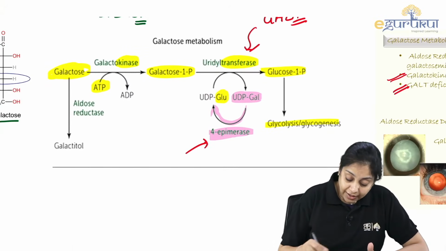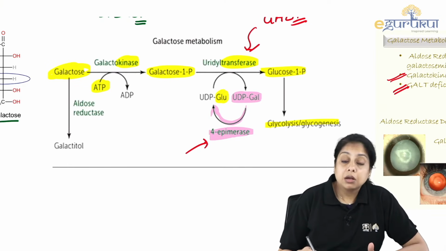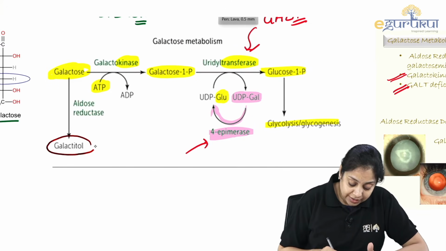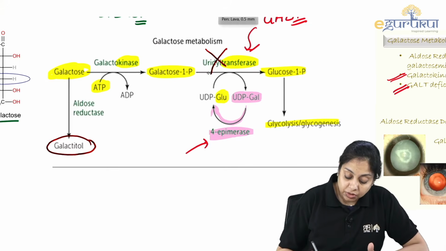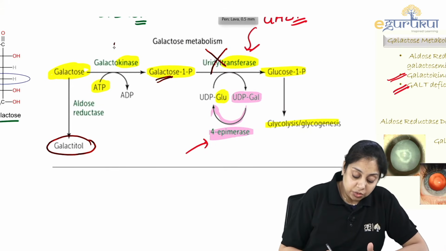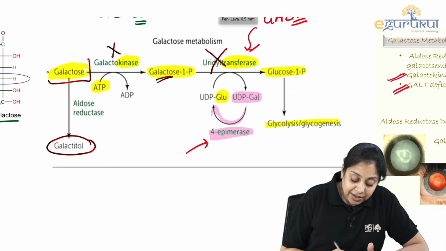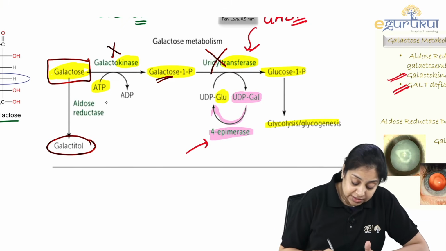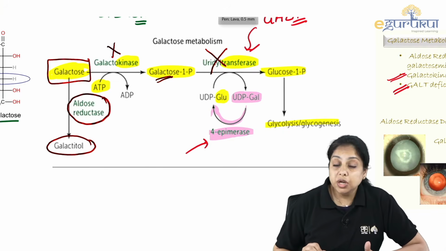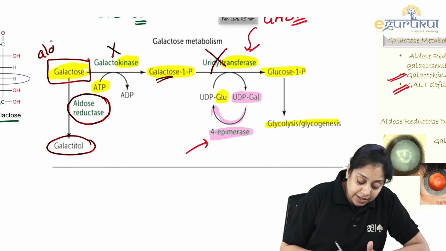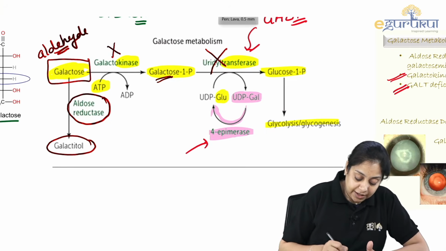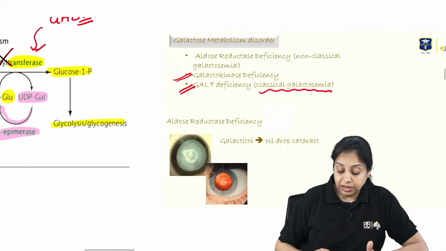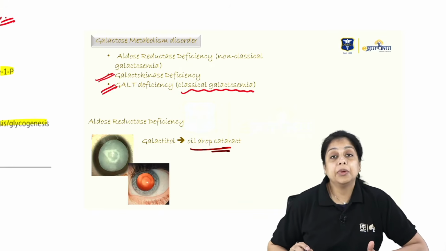They may give you that there is an eye disorder. What kind of a disorder? It is because of the accumulation of galactitol. If this is not present, this will be remaining, and this is going to inhibit galactokinase. So in the lens of the eye, there will be an accumulation of galactose. In the retina, we know there is an enzyme aldose reductase, which is going to reduce this aldehyde. Galactose is an aldehyde. It is going to reduce this aldehyde into alcohol, and that alcohol is galactitol. And this galactitol gives rise to oil drop cataract, right?